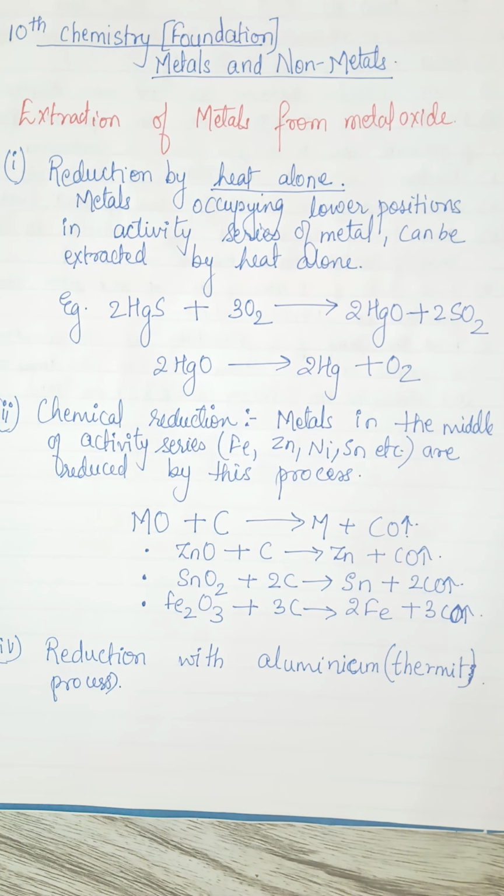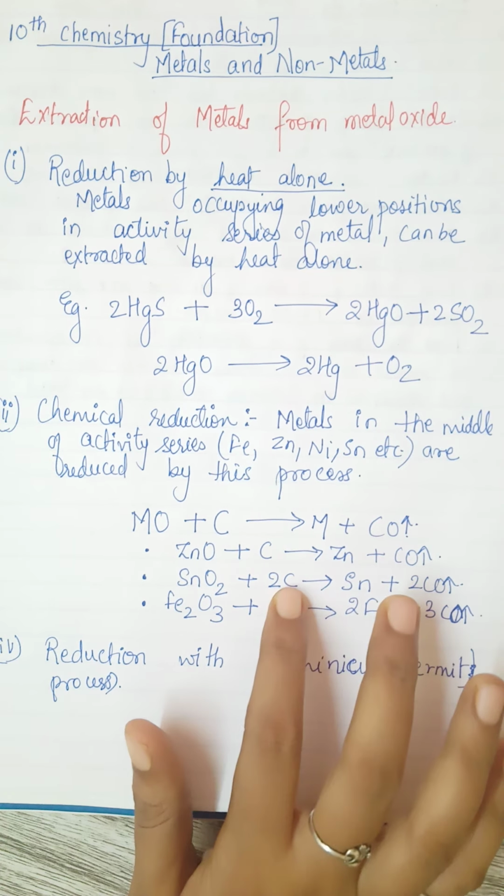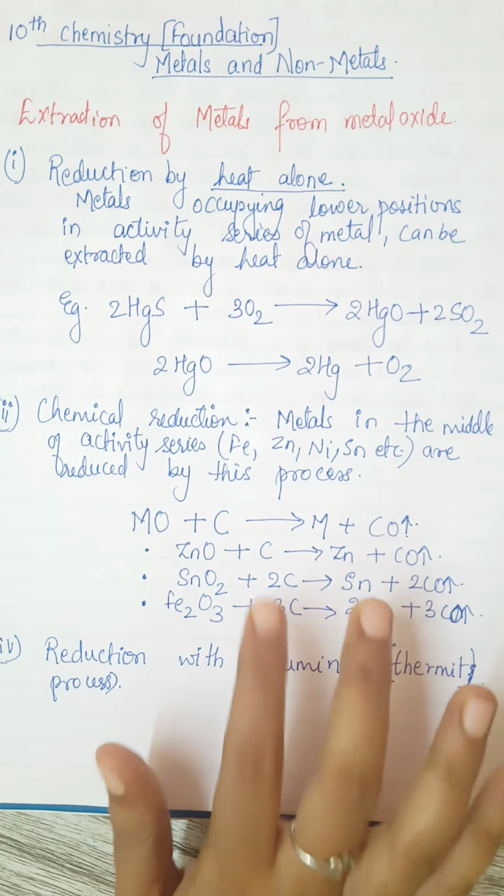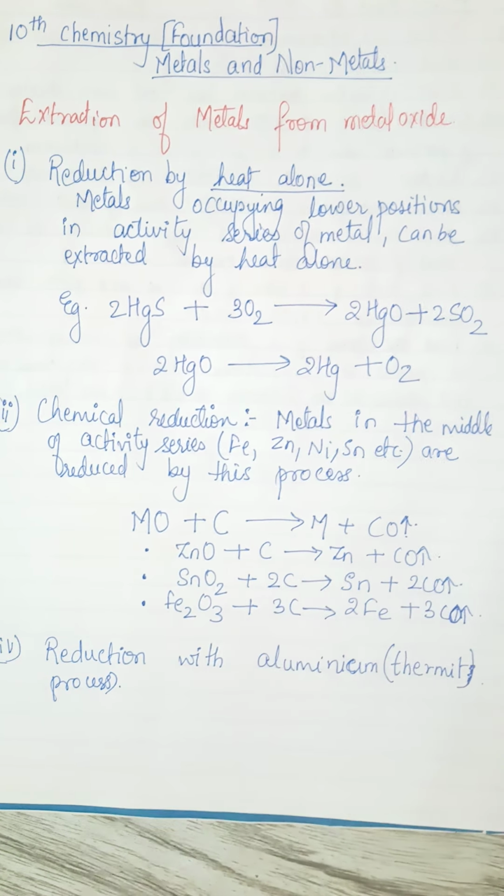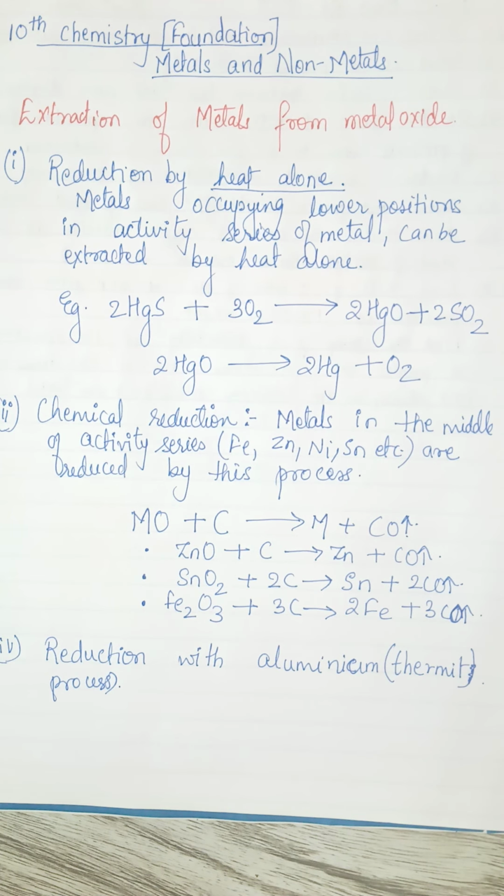So in this reaction, see, some metals or metal oxides cannot be reduced with carbon satisfactorily. I already have told you while saying this, the second wala chemical reduction. In that I have already told you that most of the metals are basically reduced with carbon, but many of them are not able to be reduced with the help of carbon. So in that case we use aluminium. So aluminium is also a very good reducing agent. ठीक है. So at a particular temperature. ठीक है. हर एक का एक टेम्परेचर होता है.